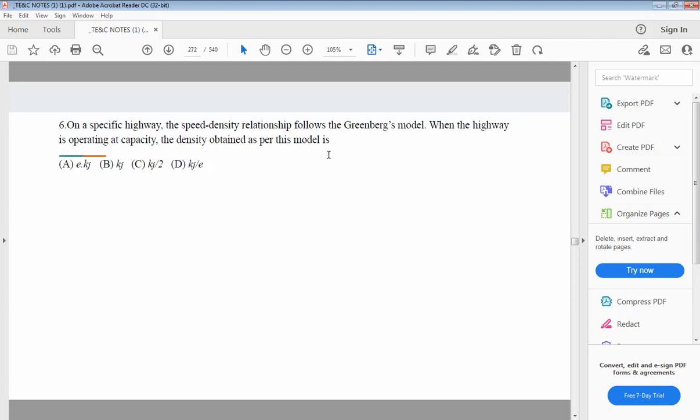So when the highway is operating at capacity, the density obtained as per this model is, so in this case, the correct option is option D, Kj by E. So option number D is correct.